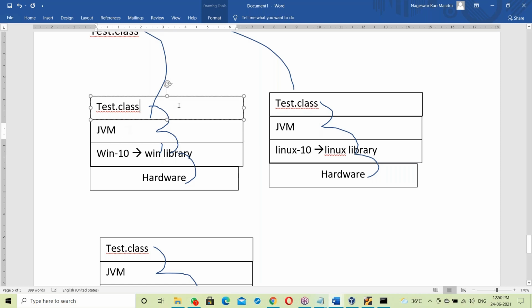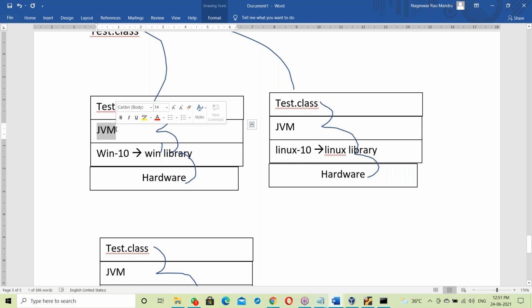Now, one important point here. The .class file is independent of the OS. The Java program is independent of the OS, but the JVM is OS dependent. The Java program is independent of the platform, and platform means OS. The Java program is independent of the platform and the OS, but the JVM is OS dependent.